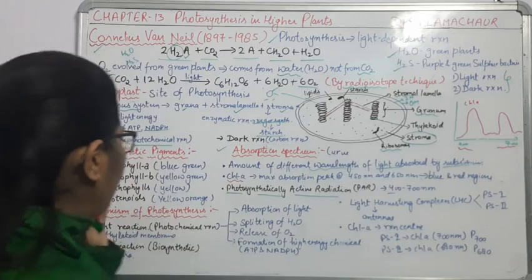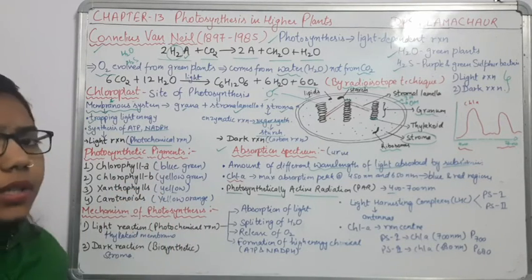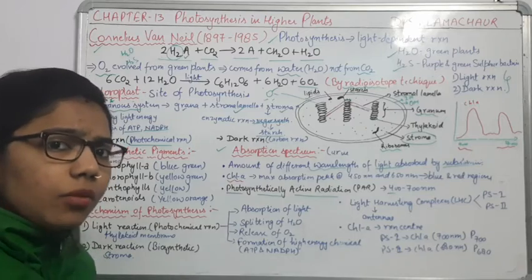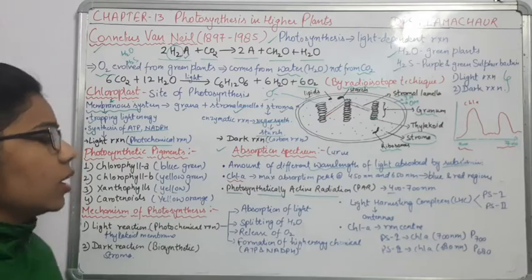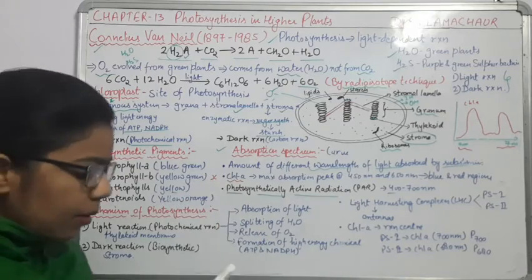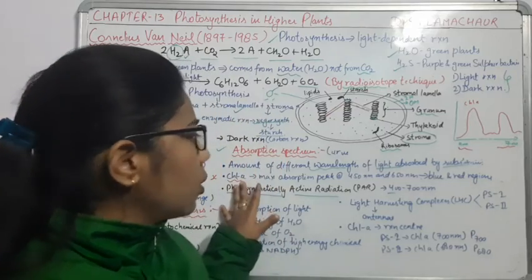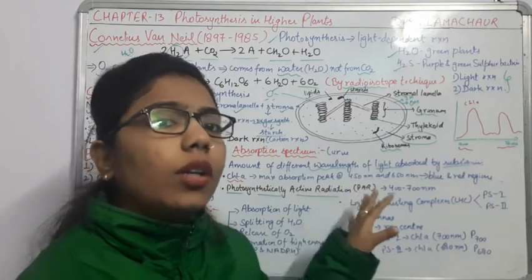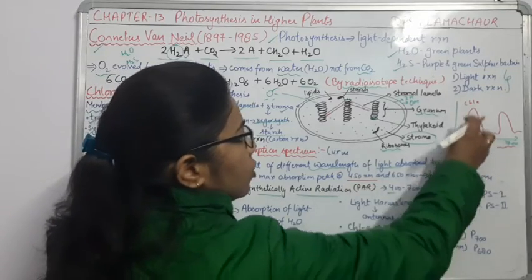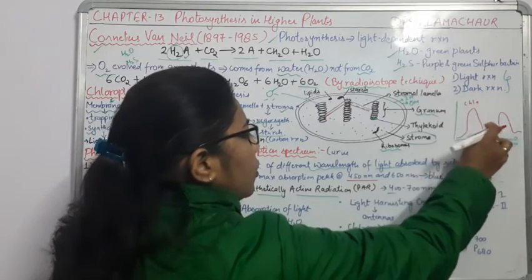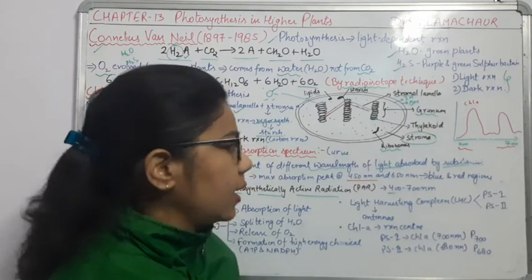Comparatively, chlorophyll B, xanthophyll and the carotenoids are not absorbing that wide a range of wavelength as compared to chlorophyll A. So this point is important, that maximum absorption takes place in chlorophyll A. And the wavelength is 450 nanometer. As I have discussed here, from 450 to 700 nanometer there will be more absorption of light.